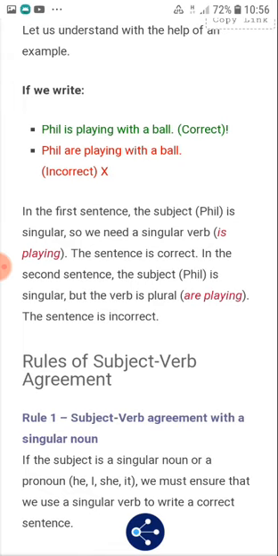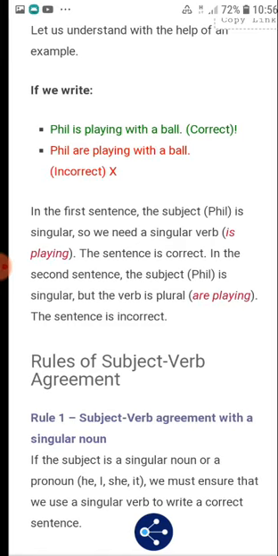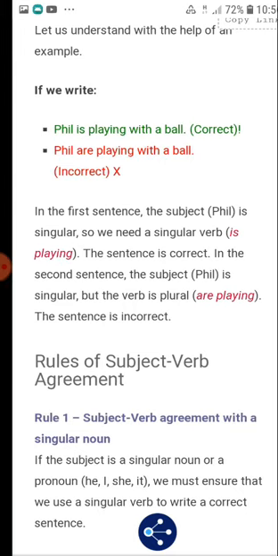Just let us understand with the help of an example. If we write, Phil is playing with a ball, this is correct. Phil are playing with a ball. Phil is a singular person, so can you write are over there? No. So Phil is. In the first sentence, the subject Phil is singular, so we need a singular verb, is playing. The sentence is correct. In the second sentence, the subject Phil is singular, but the verb is plural, are playing. The sentence is incorrect.